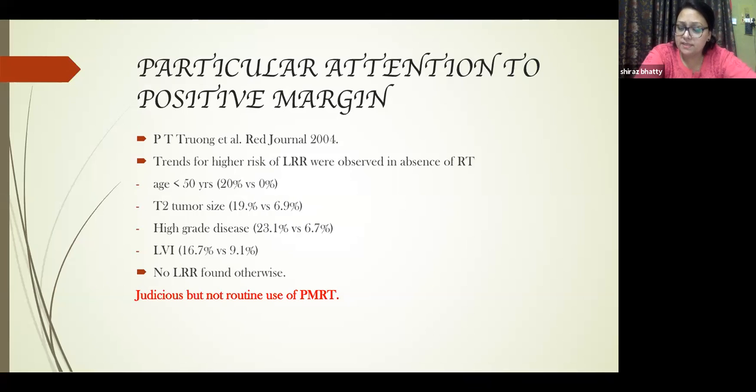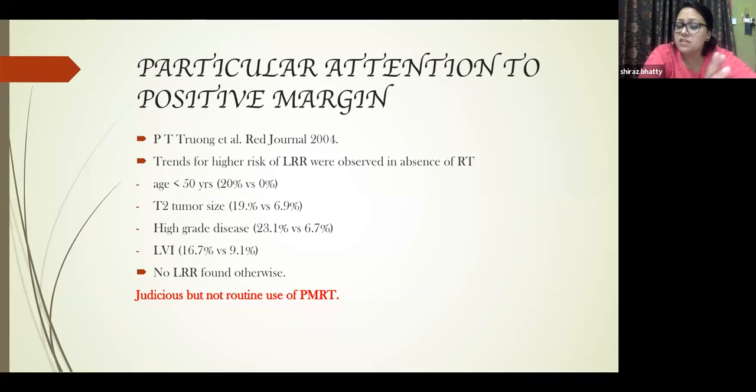20% versus 0%. T2 size tumors, 19% versus 6.9%. High grade disease, 23% versus 6%. And LVI positive, 16% versus 9%. If the patient was more than 50 years, if the tumor was T3 or above, if it was a low grade tumor, or if LVI was absent, then it was 0% locoregional recurrences. Just imagine. So they said it was judicious but not a routine use of PMRT in node negative disease.